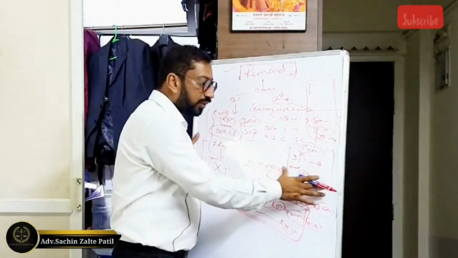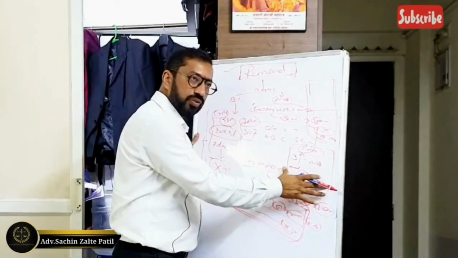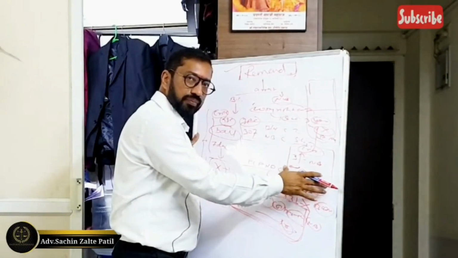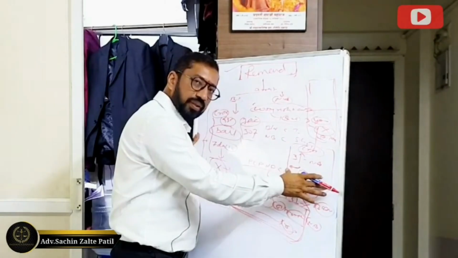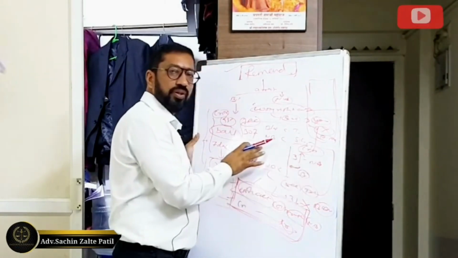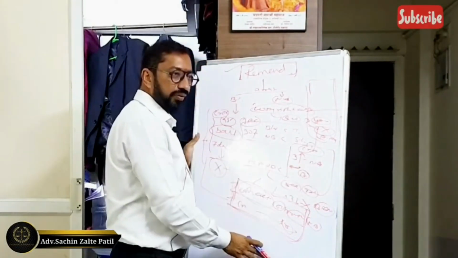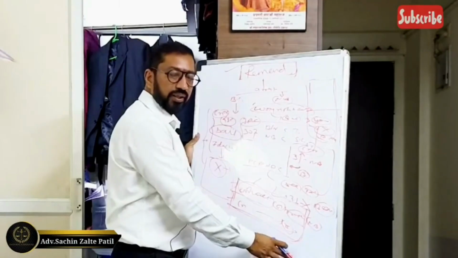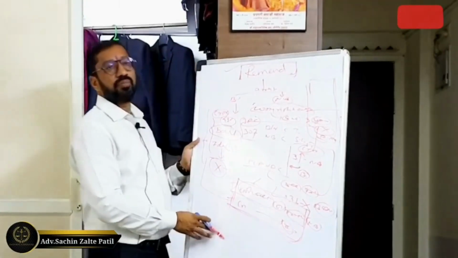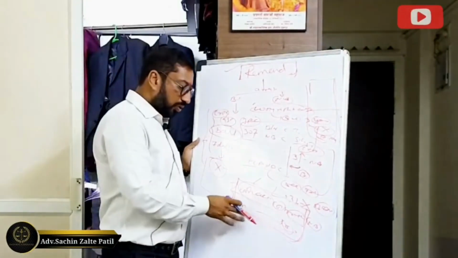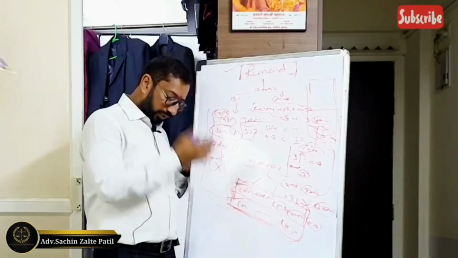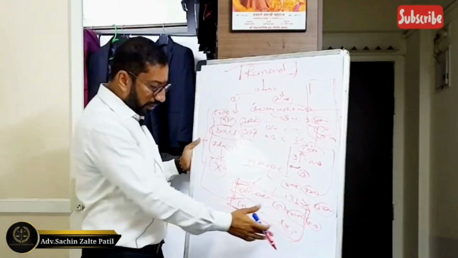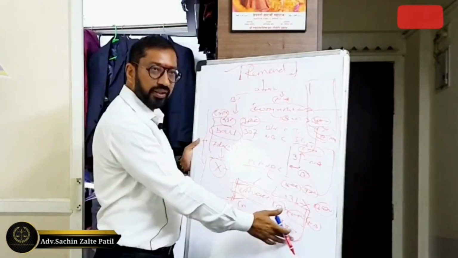But the provisions of the Second Schedule are applicable only in those circumstances when, in a particular section of the particular act, it has not been stated whether it is bailable or non-bailable. Suppose, for example, the Epidemic Diseases Act and the Criminal Amendment Act, where it has been stated that it is non-bailable.